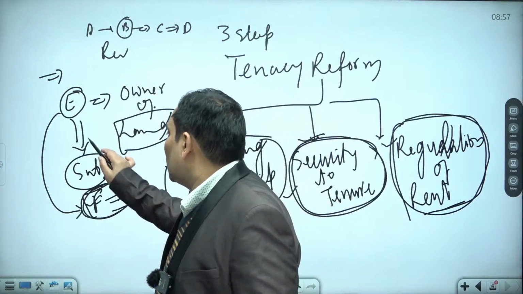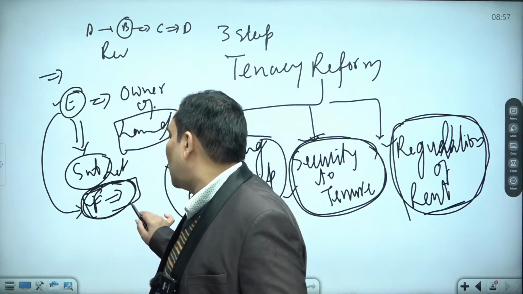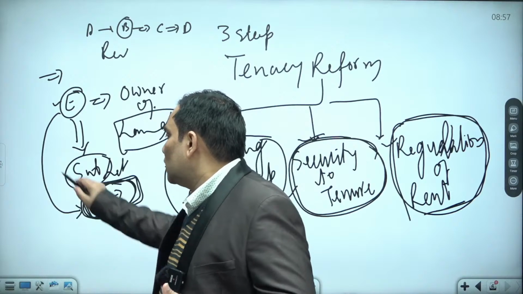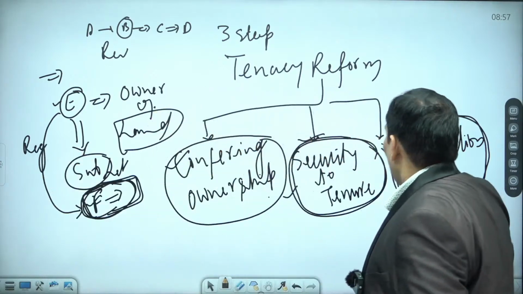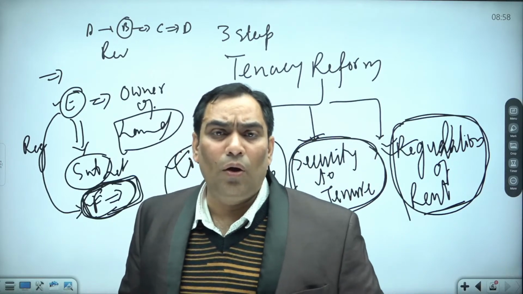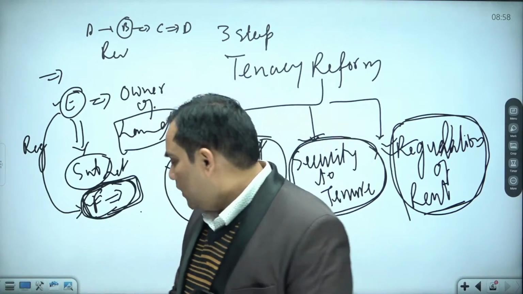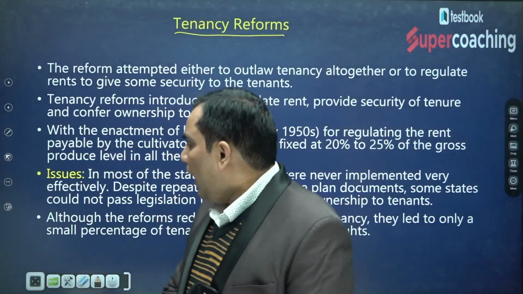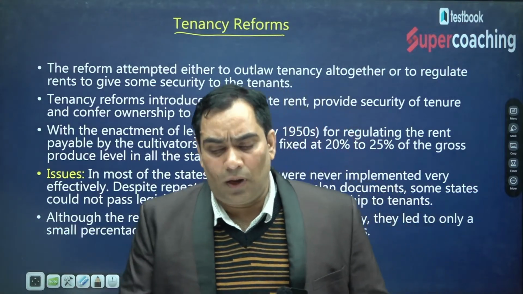It should not be the discretion of E to collect whatever amount they want as rent from F, if they are going to sublet to F. Rather, there should be regulation of rent. The government is going to fix what amount, or on what basis, there should be rent. That is the meaning of tenancy reforms.